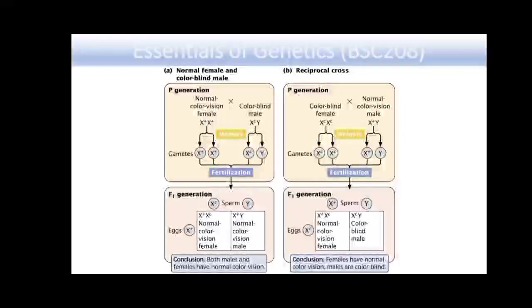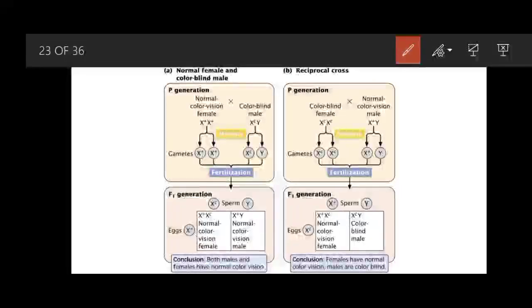And when a normal female and a colorblind male are married, in the F1 generation, both male and female have the normal color vision.